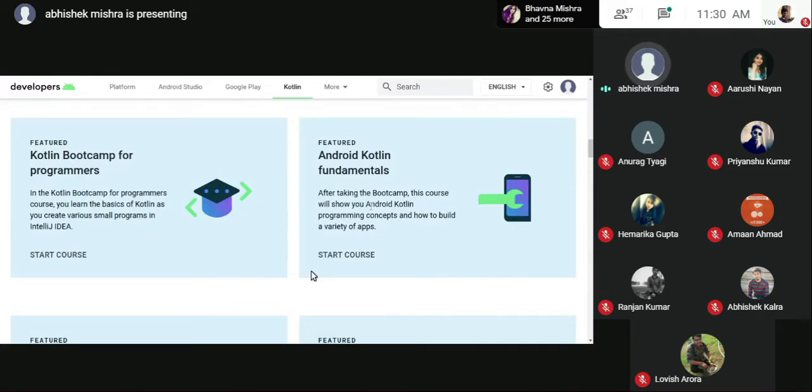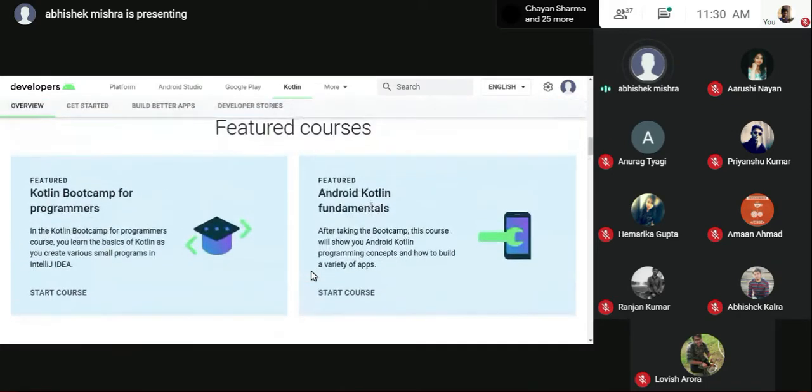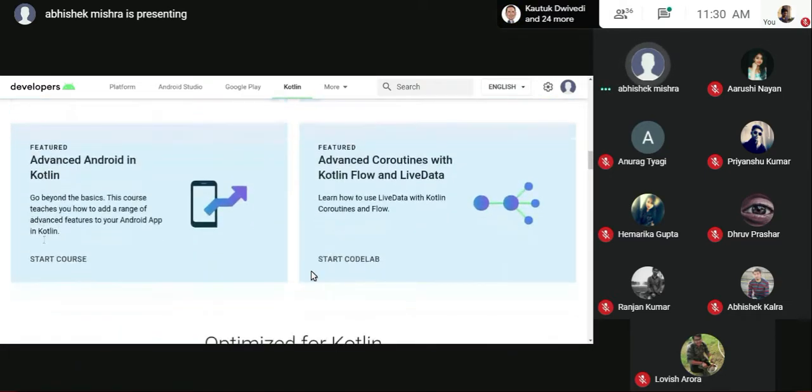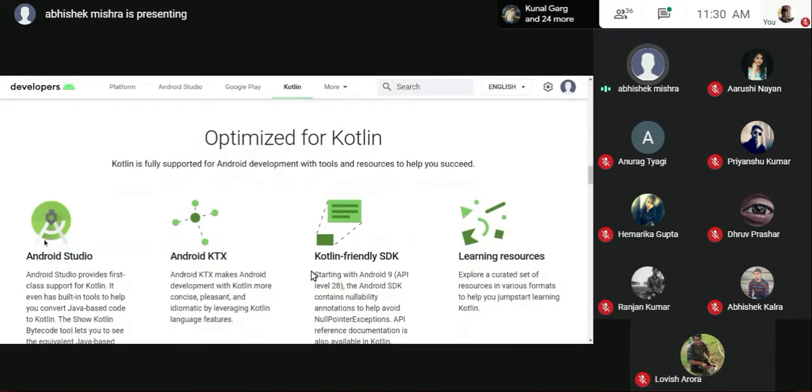Now these are the courses. These are self-paced courses, and these are not paid. They are free for every single one in the world. The basic benefit is that Kotlin is backed by Google, and the courses are made by people at Google itself, the developer advocates and all. So you can be assured that the knowledge will be quite precise.